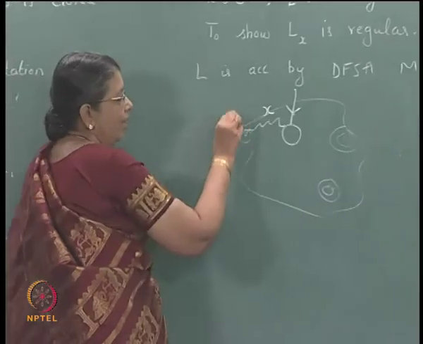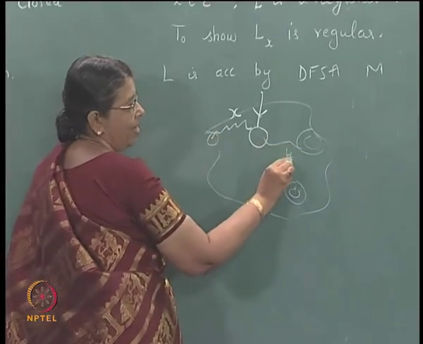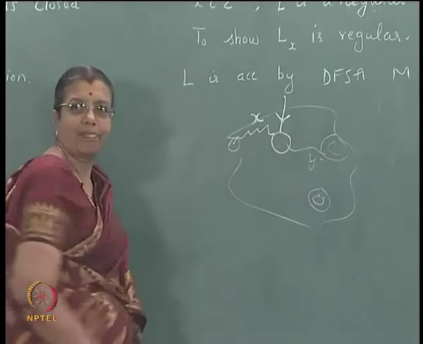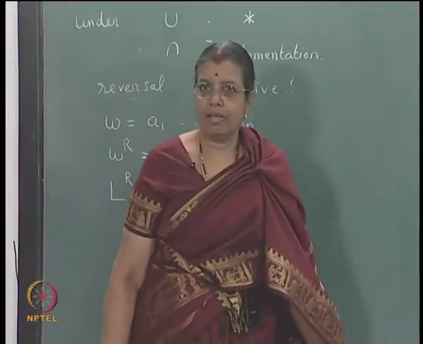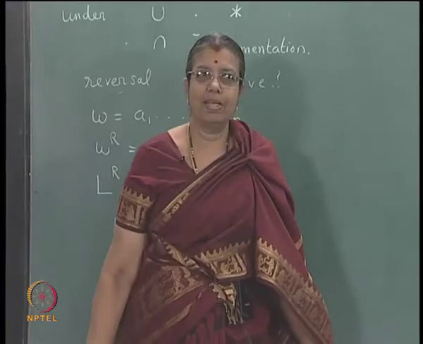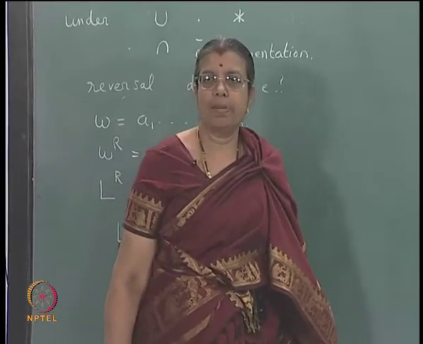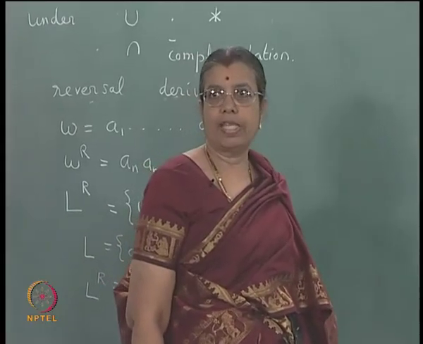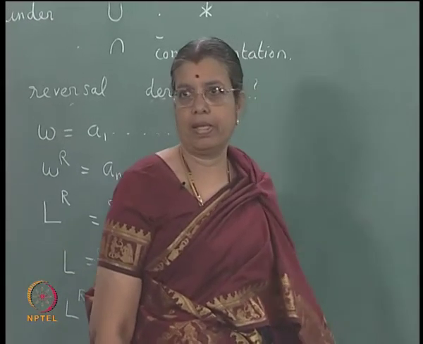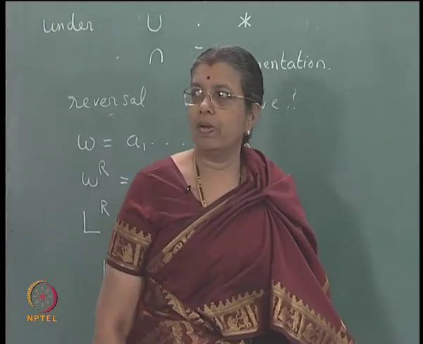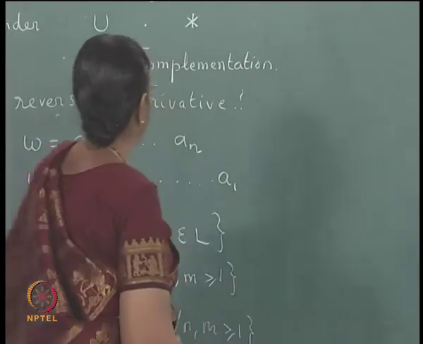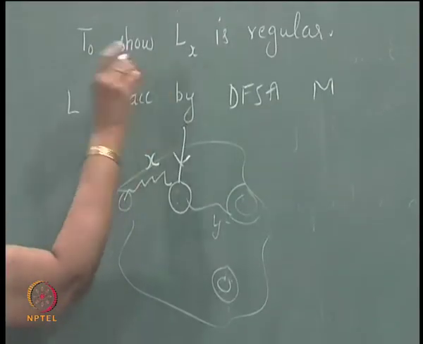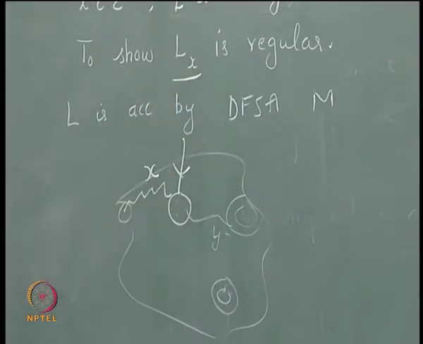If the original one accepts something like xy, this automaton will accept y. So, this changed diagram represents a DFSA which will accept the derivative of L with respect to x, right. So, what do you get? If L is a regular set, L_x is regular.